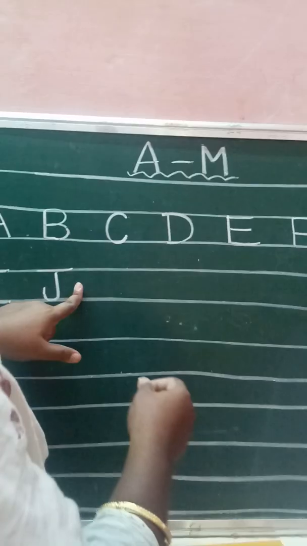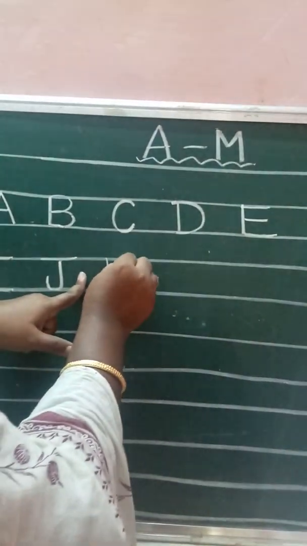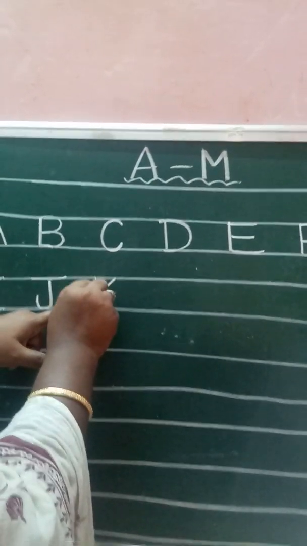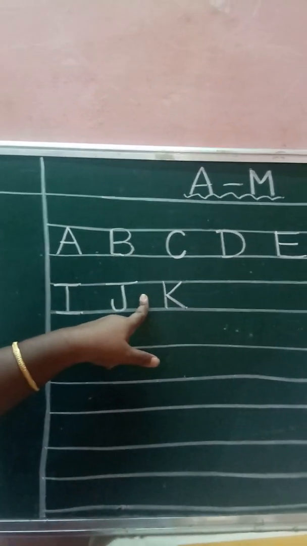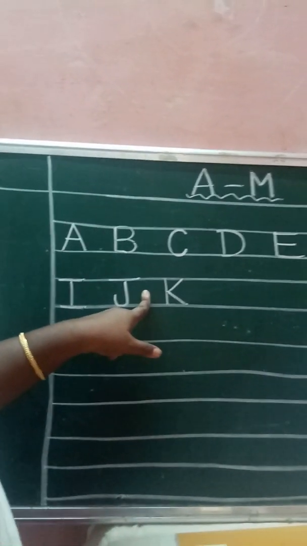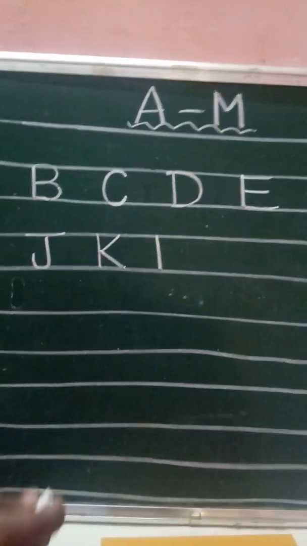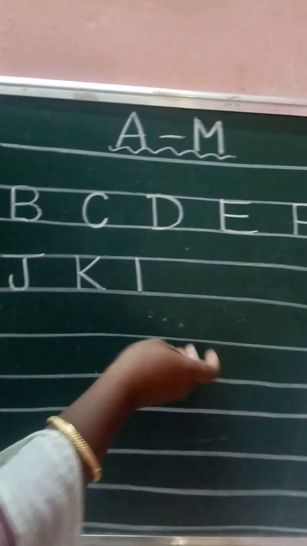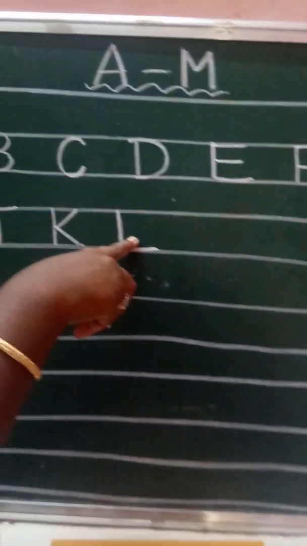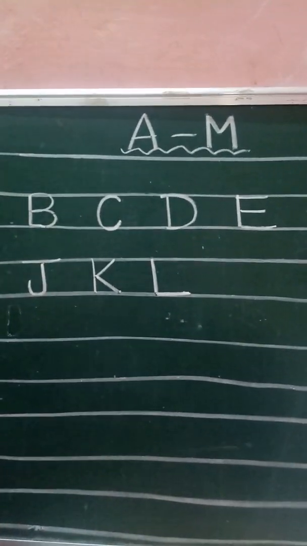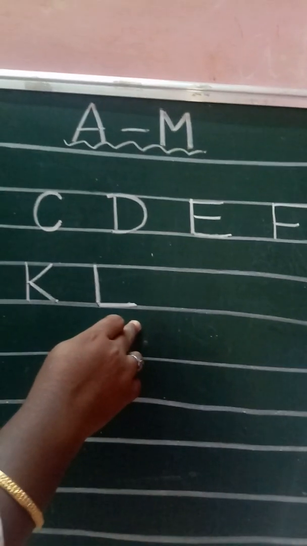Next, standing line, up slanting line, down slanting line. What letter came? K. K say kangaroo. Next, K after what letter will come? Standing line and down sleeping line. What letter is this? L. L say lamb.